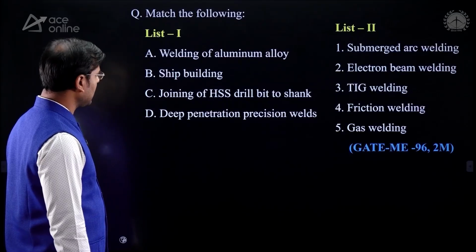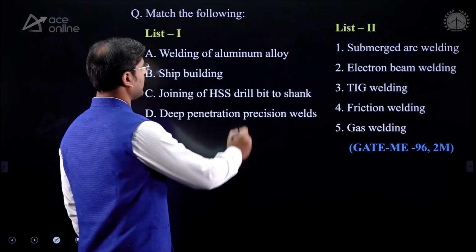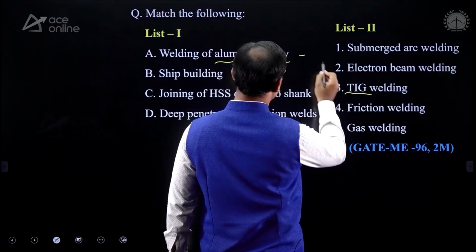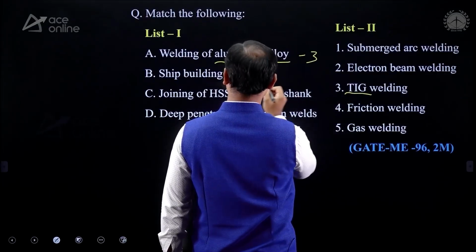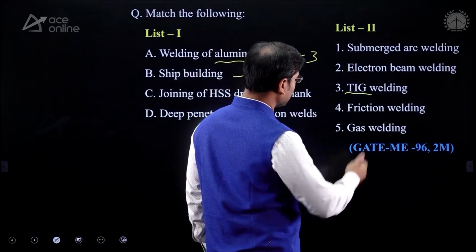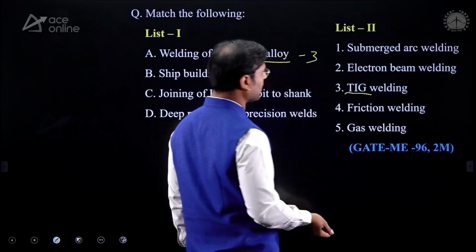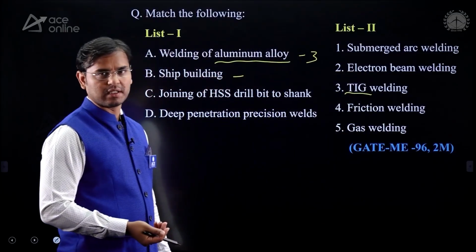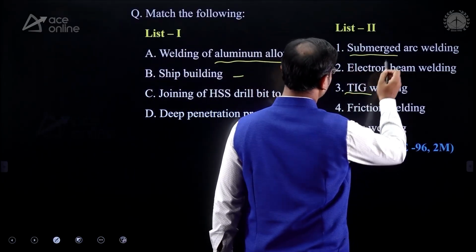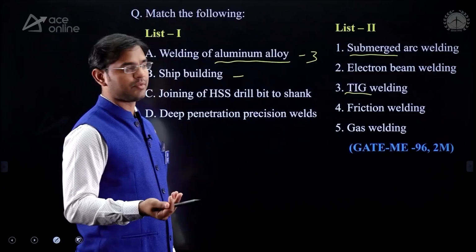Now see the list 1 and list 2. Welding of aluminum alloy, a very famous method for aluminum alloy is TIG welding, so I am writing the answer A3. Ship welding means thick plates are there, and out of all, which is the method for the highest thickness plate? The submerged arc welding can join plates from 30 millimeter to 75 millimeter thickness.